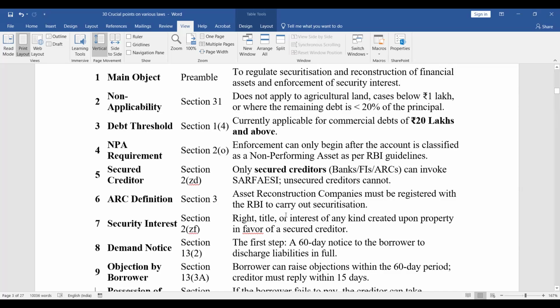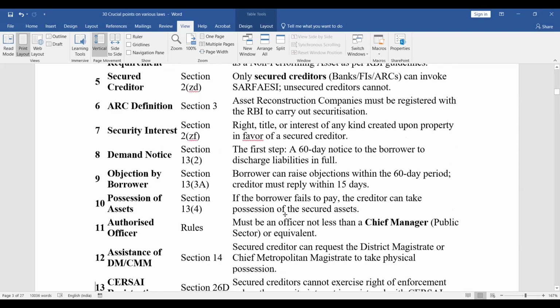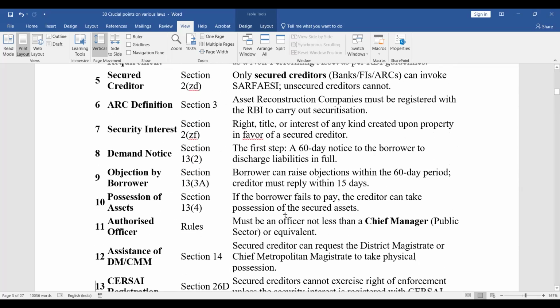Then ARC definition. What are asset reconstruction companies? So asset reconstruction companies must be registered with the RBI to carry out securitization. There are detailed provisions regarding turnover, etc., which RBI mandates, in case you want to register yourself as an ARC. You have to maintain certain things regarding security interest, right, title or interest of any kind created upon property in favor of a secured creditor.